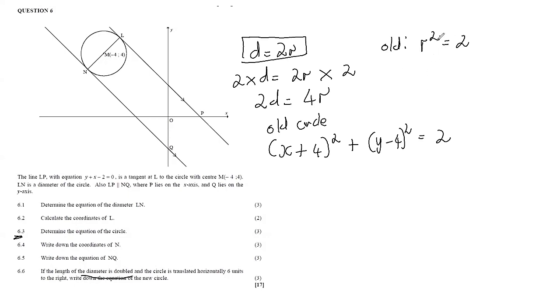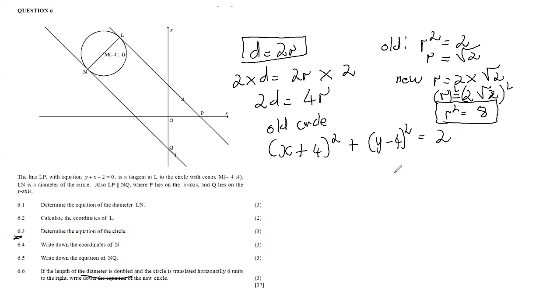Now in the new circle, let's find the radius of the old circle first. Because this is just r², the radius would have to be √2. But in the new circle, if we are doubling this, the new circle must have a radius of 2 times √2, which gives us 2√2. Now, if we are looking for r² in that circle, we must square both sides. So (2√2)² becomes 8. So our new r² will be equal to 8, right?